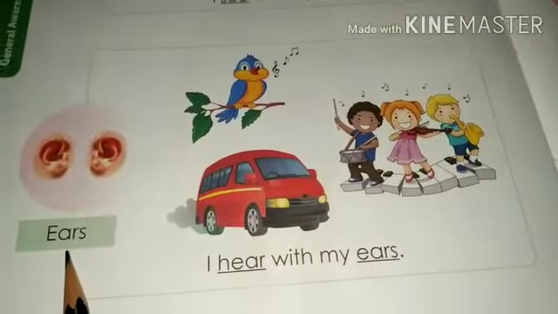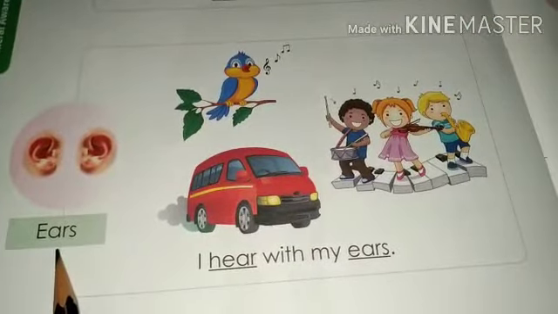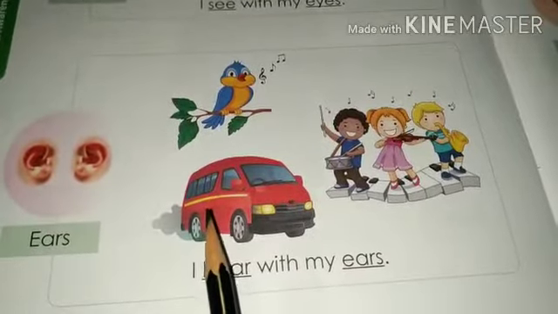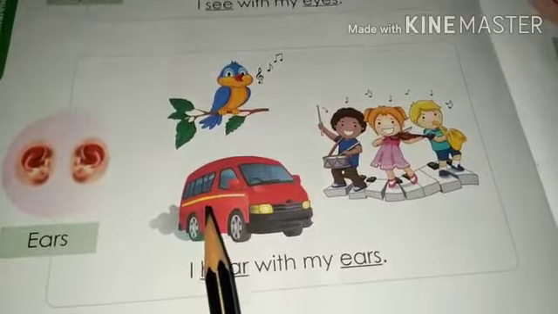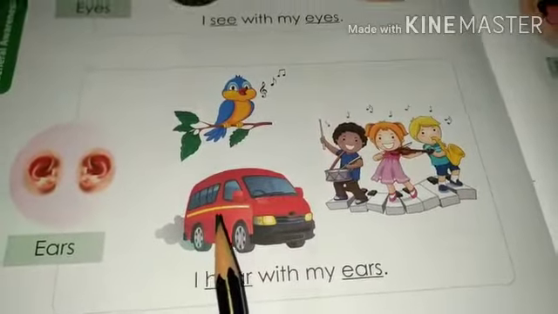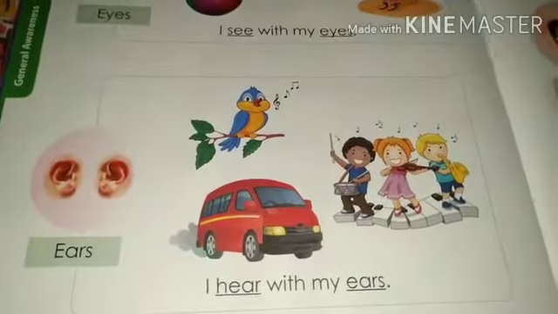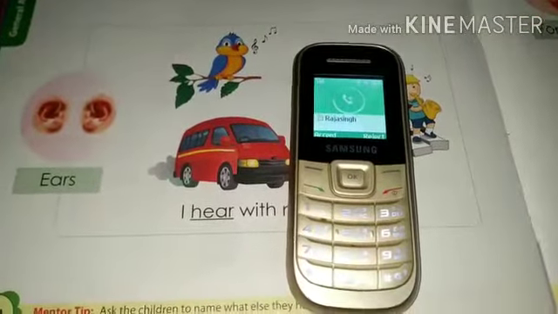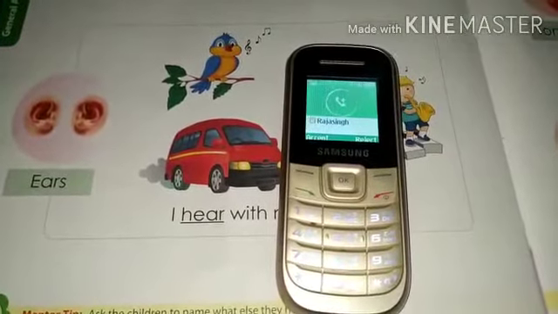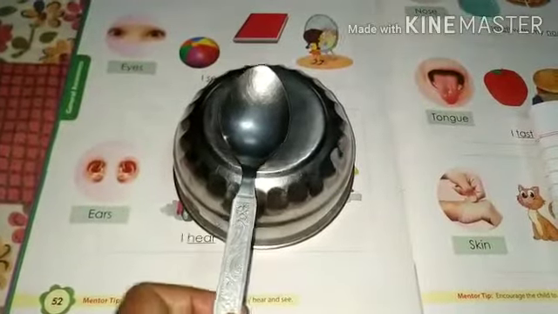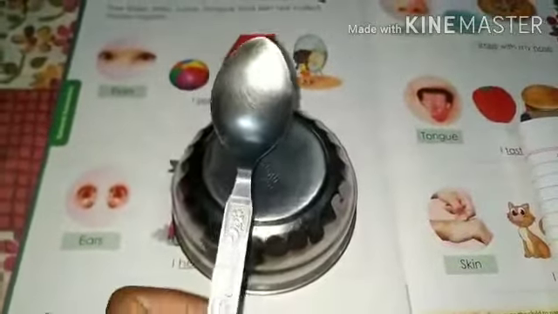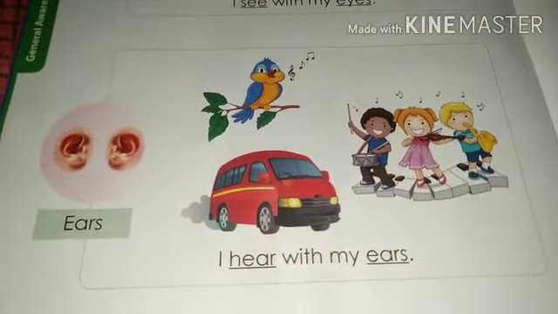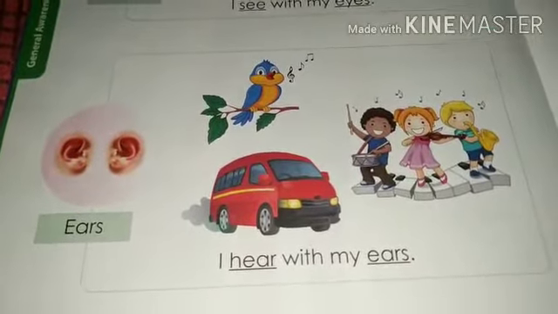Let's move on to the next sense organ, which is ear. We have 2 ears. Our ears help us to hear sound. We can hear soft sounds and loud sounds. Like I am listening to a very soft music. Like this, that is soft music. And the other one is loud music. So we can hear both types of sounds, loud and soft.